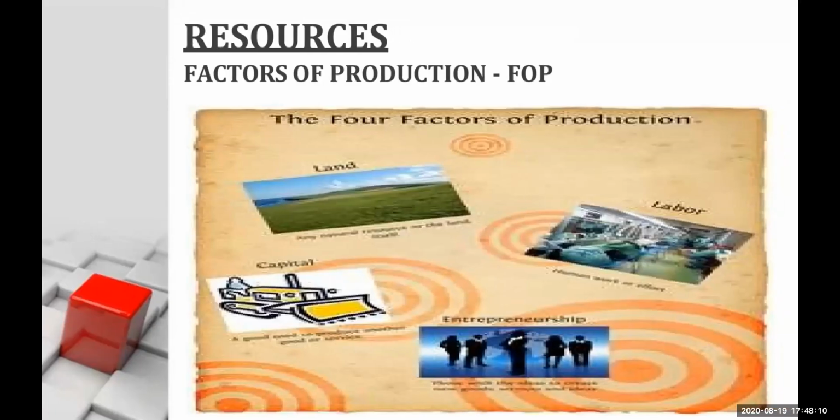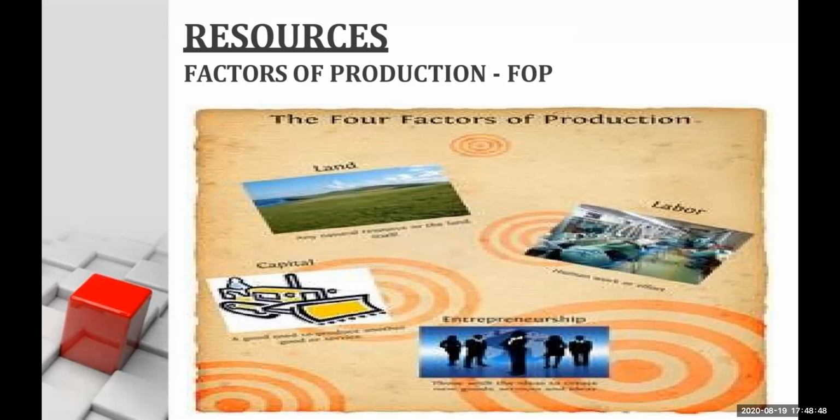Now let's understand what these resources are. It's nothing but factors of production. If I want to produce a commodity, let's say a pencil or a pen, then what resources would I need? I would need ink, I would need plastic, I would need a machine to produce the pen, I would need labor, I would need a place, that is land. So land, labor, capital, that is money. And of course, there is a need of an entrepreneur who is going to control all these resources.